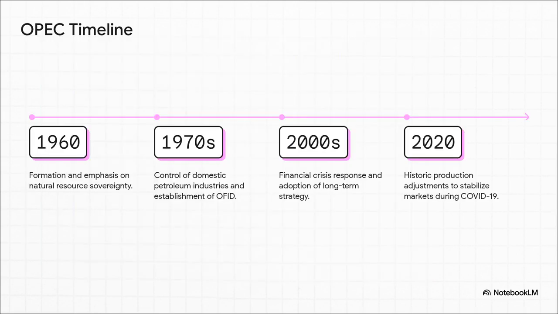Looking at their timeline, the evolution is pretty dramatic. In 1960, the focus was just basic natural resource sovereignty. By the 70s, they were taking domestic control and setting up international development funds. Fast forward to the 2000s, they're managing financial crisis responses. And then, wow, 2020 hits. COVID-19 practically stops global travel, oil prices tanked, and OPEC had to coordinate historic, globally unified production adjustments to literally save the market from an absolute freefall.